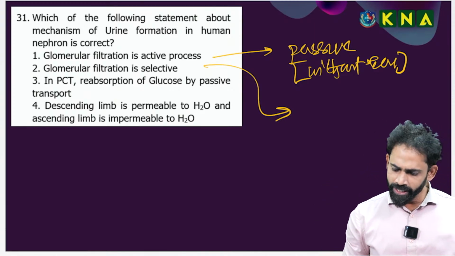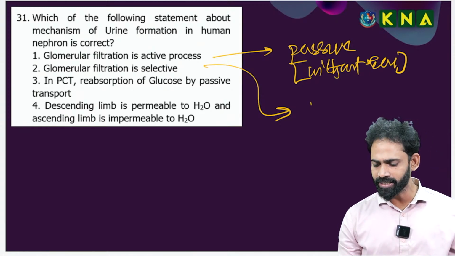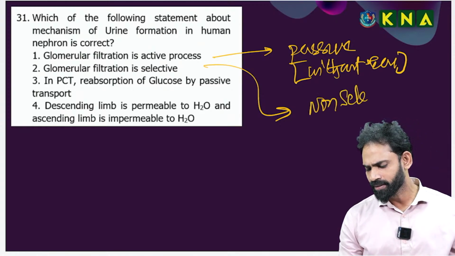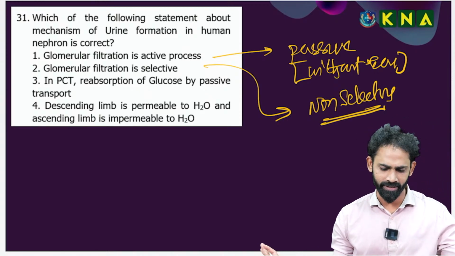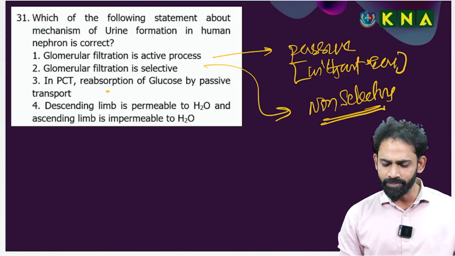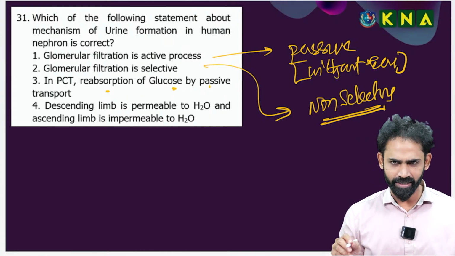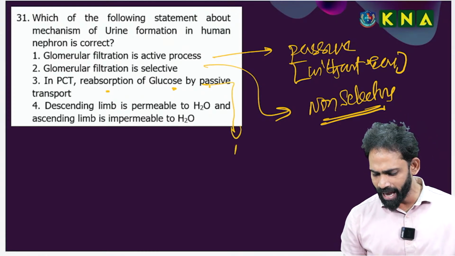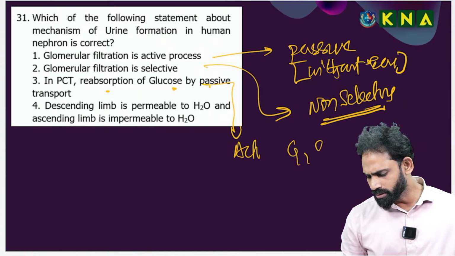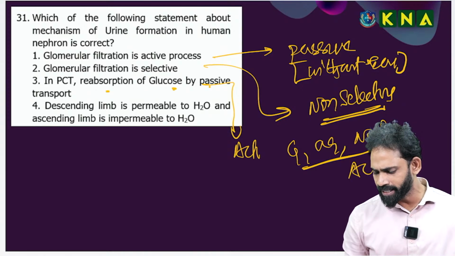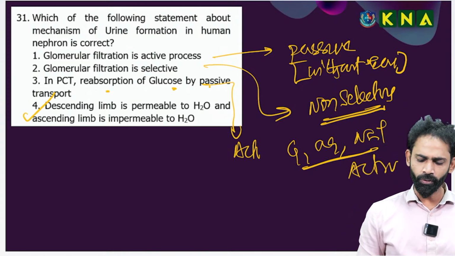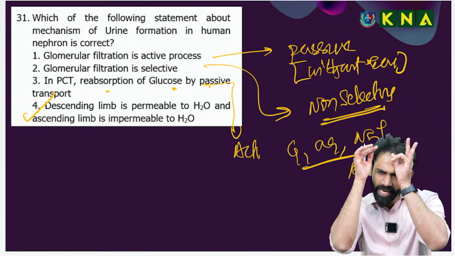Okay. So here, glomerular filtration is a non-selective process. In PCT, reabsorption of glucose is active. Glucose, amino acids, sodium reabsorption takes place by active transport. Option 4: the descending limb is always confusing.